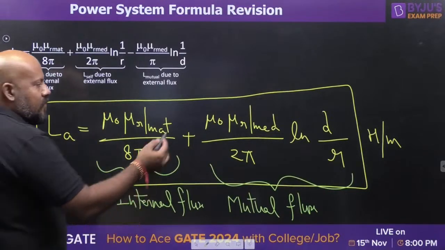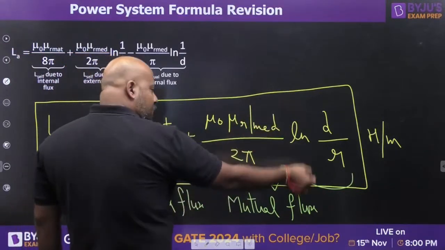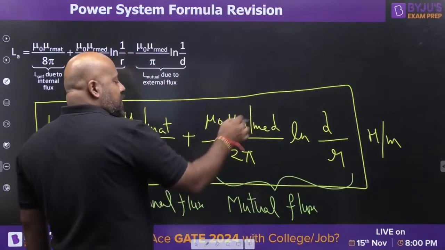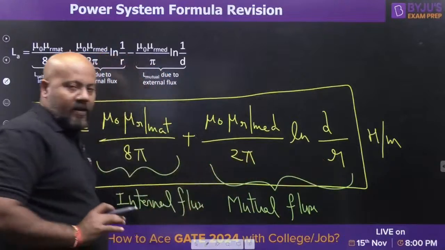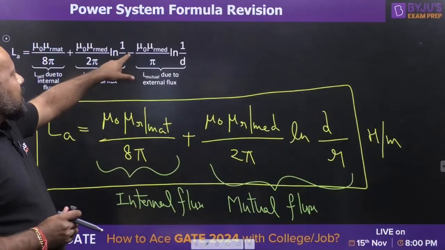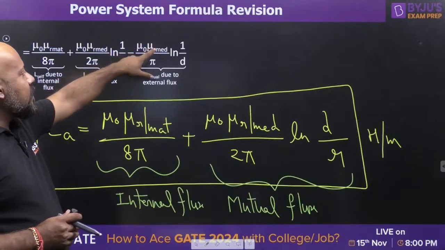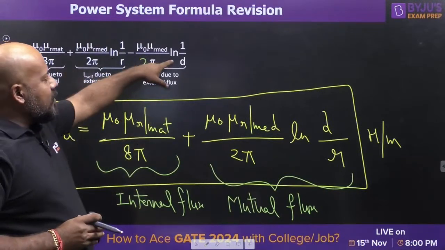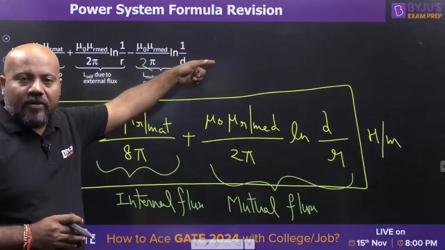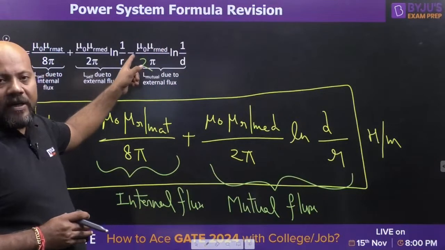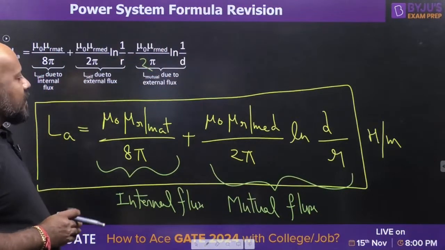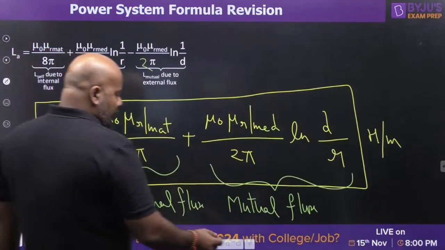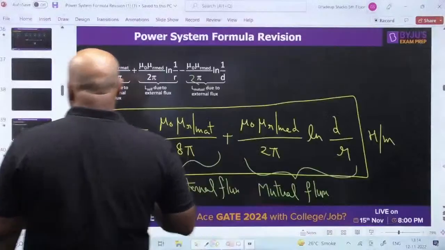I have written mu naught mu r medium upon 2 pi ln 1 upon r as it is, and minus mu naught mu r medium upon 2 pi ln 1 upon d. If you remove this minus, you make it plus, it will become mu naught mu r medium upon 2 pi ln d. Yes or no? Minus 1, if you make plus 1, then automatically it will become d by r. So, just a way of representing it, how I have expanded it, let me write it here.